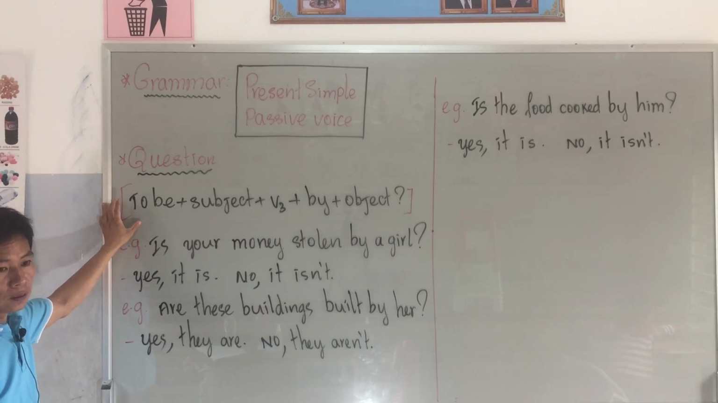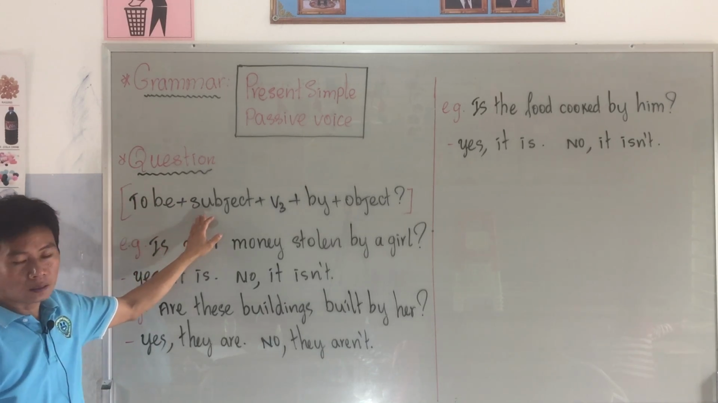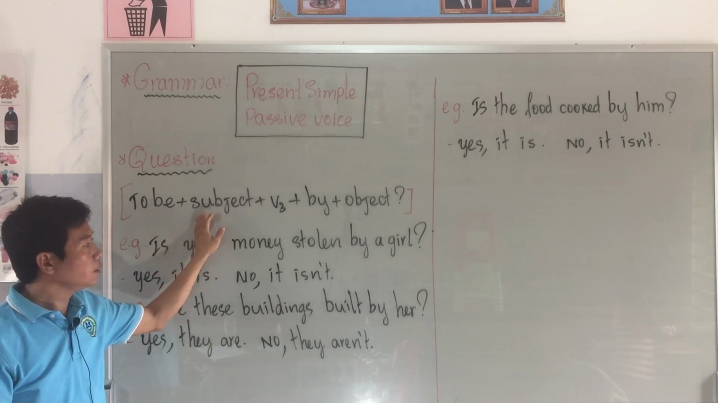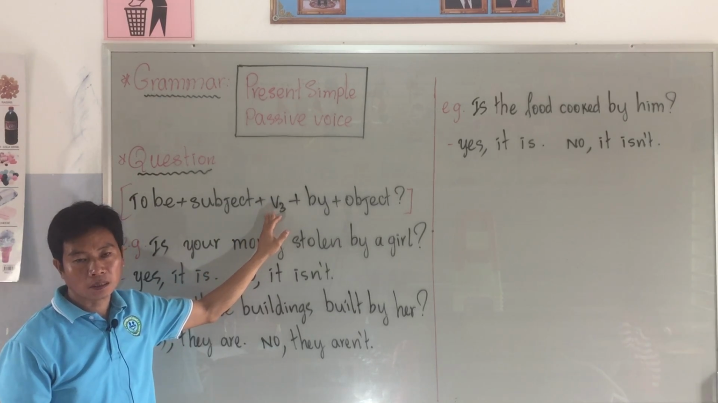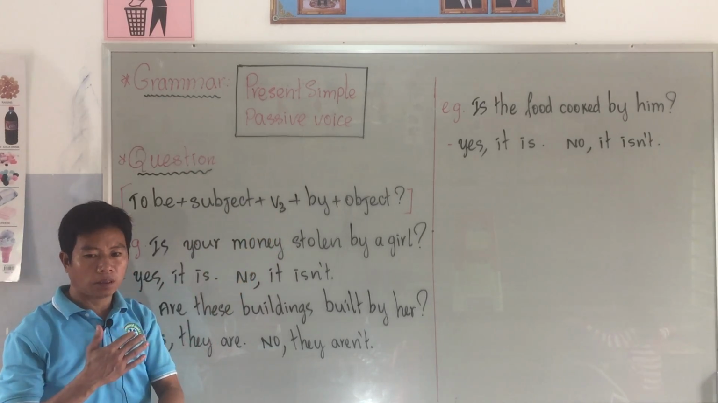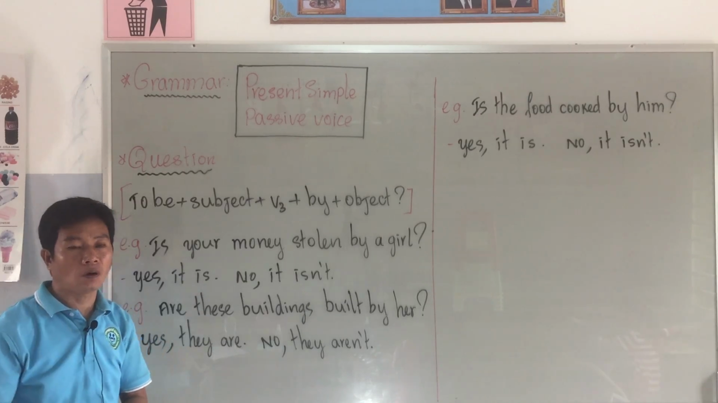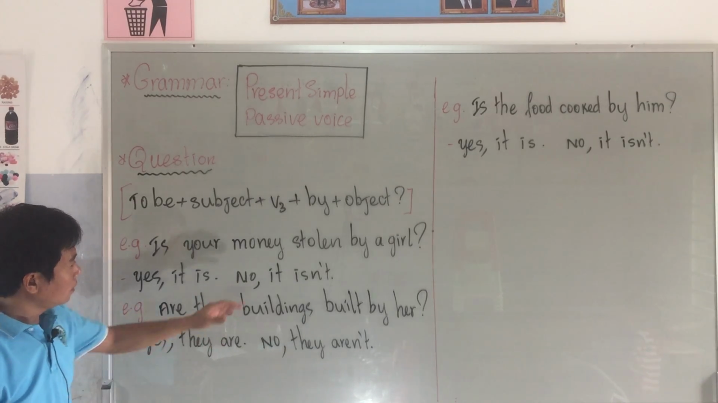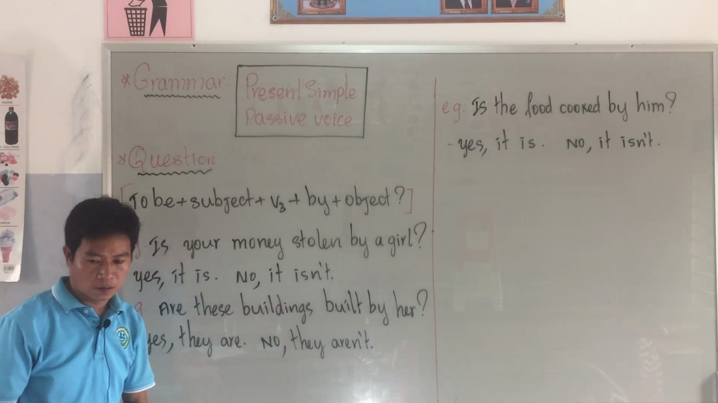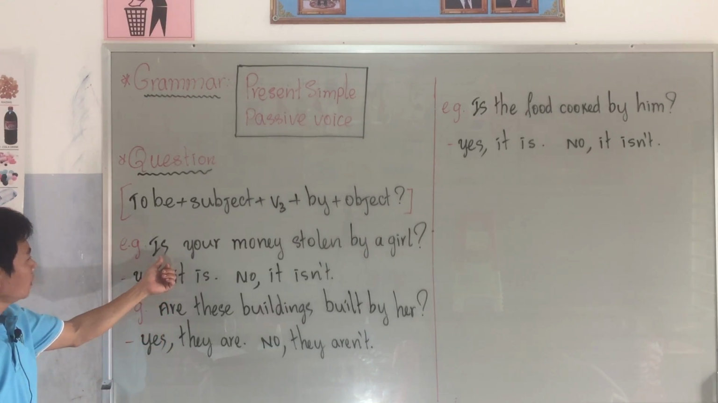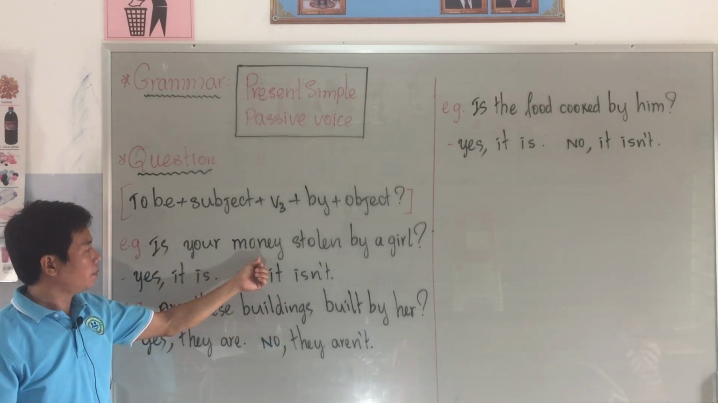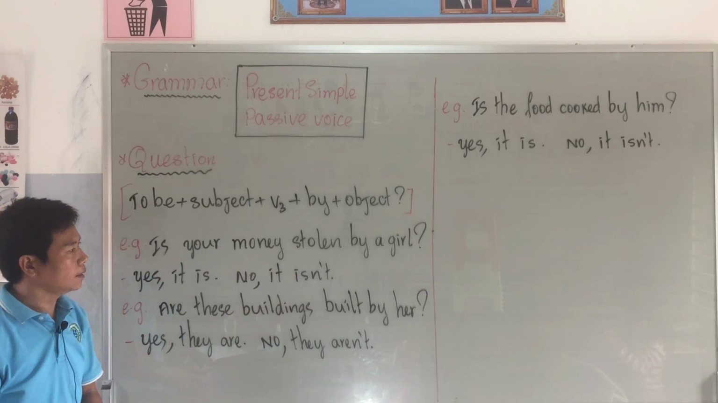To be has three forms: am, is, are, with subjects I, be, you, they. Verb 3 refers to the verb past participle, like speak, spoke, spoken. So spoken we call the verb past participle. Plus by plus object. Object refers to a noun or pronoun.